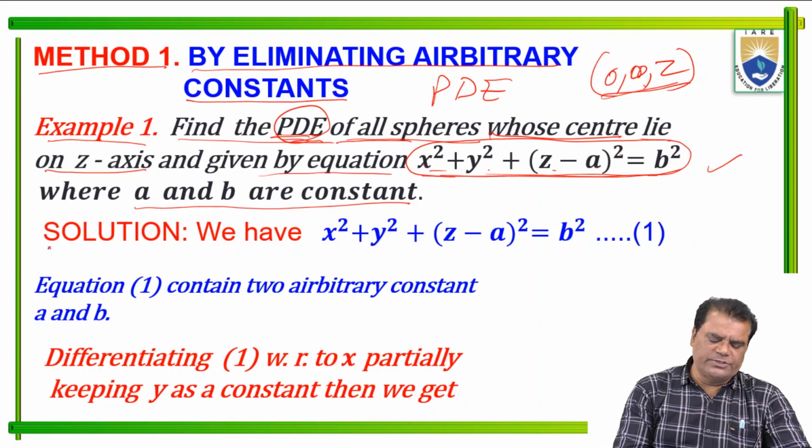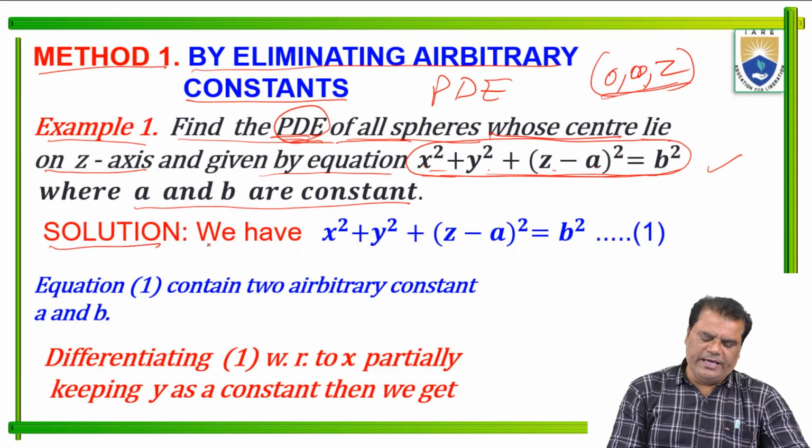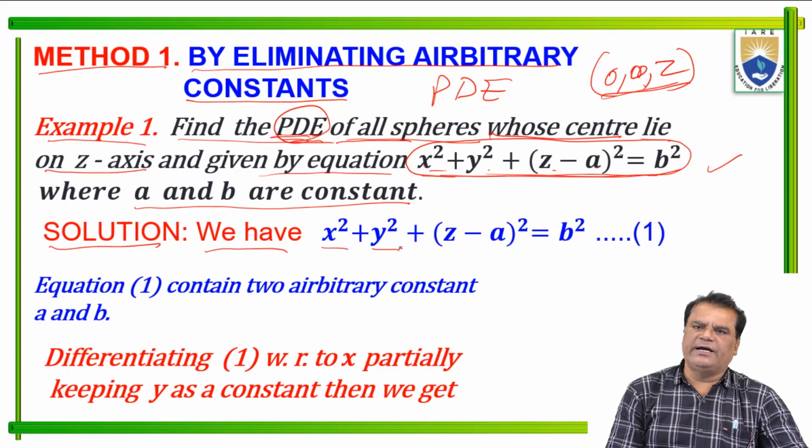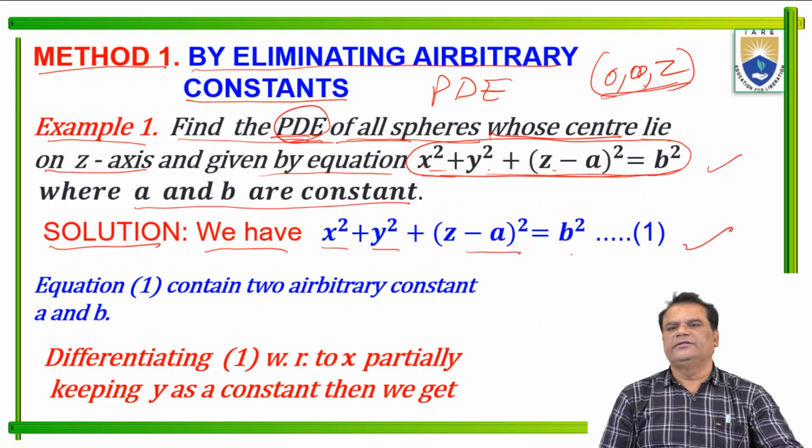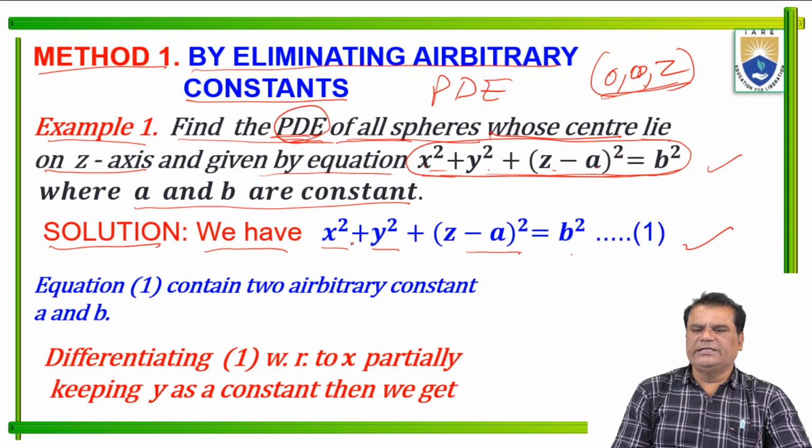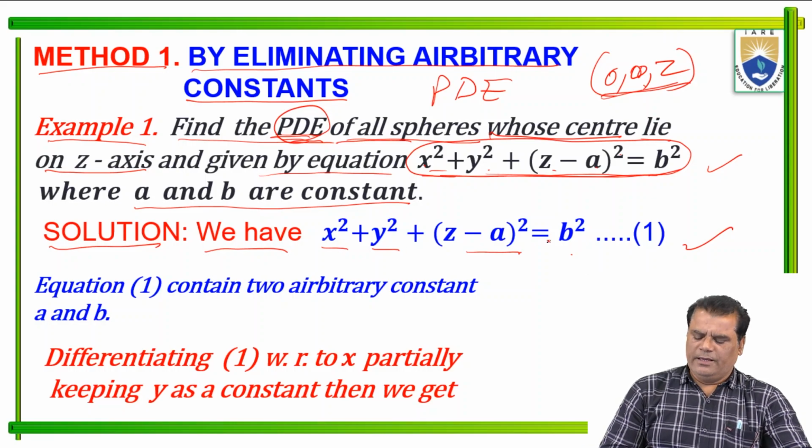So we start the solution. We have the relation x squared plus y squared plus (z minus a) whole squared equals b squared. This is equation 1, given in our question. Here a and b are constants, and x, y, z are variables.